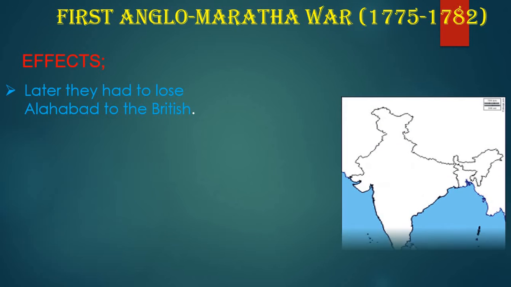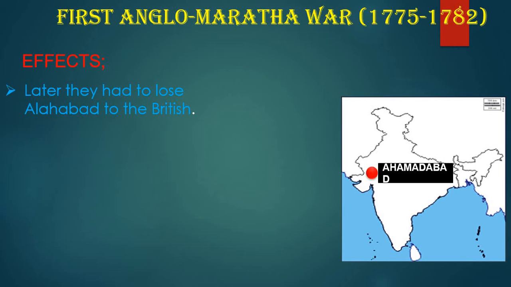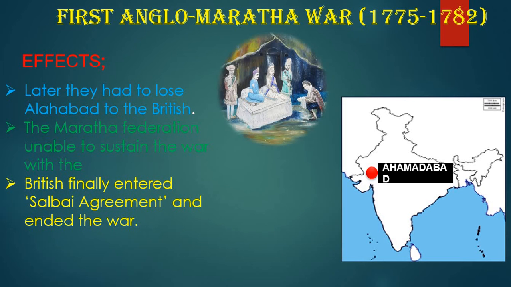Later they had to lose Allahabad to the British, which you can see is now renamed. The Maratha Federation was unable to sustain against the British war, and finally they entered into an agreement. That agreement is called the Salbai Agreement. The First Anglo-Maratha War ended with the Salbai Agreement.